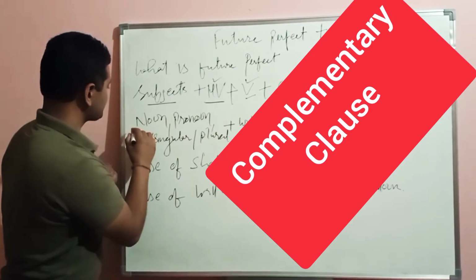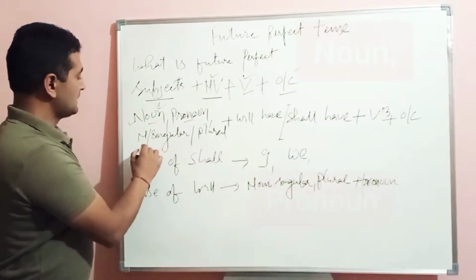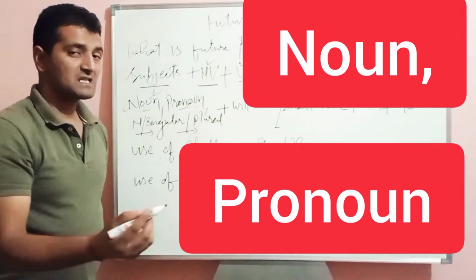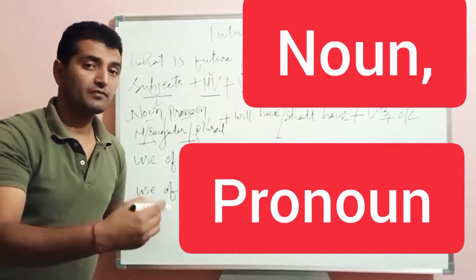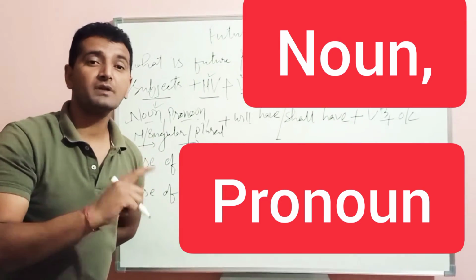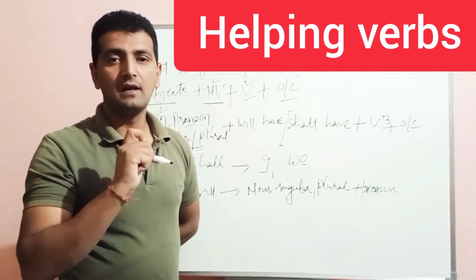Next one is here. What are the subjects? Noun, pronoun. Noun can be singular, noun can be plural. And as far as the pronouns are concerned, these are many, in first person, second person, third person. There is only the first person pronoun with which we use the helping verb shall, right?